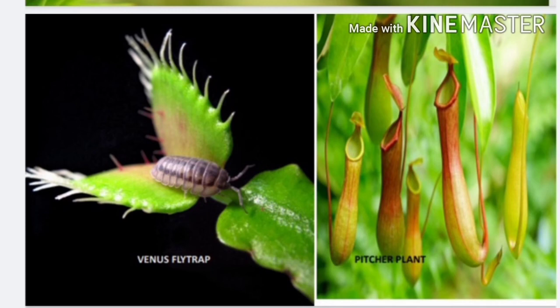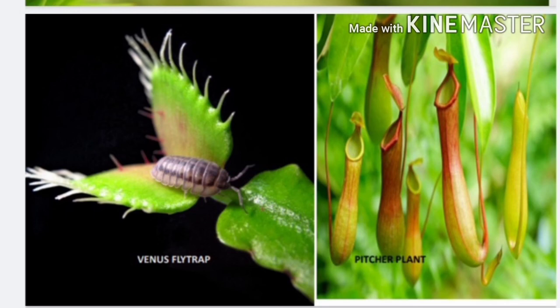Now first, the Venus flytrap. Venus flytrap has leaves that are folded in half. When an insect sits on the leaf, the two halves of the leaf close shut. The trapped insect is then digested. Alright students? Now the pitcher plant. The pitcher plant has leaves that look like a container.